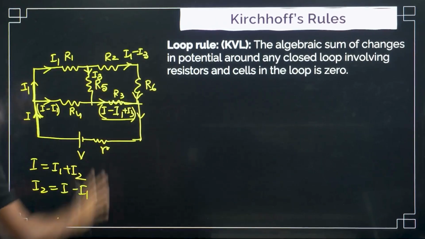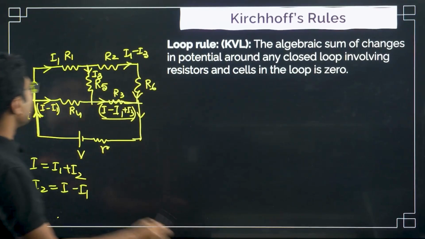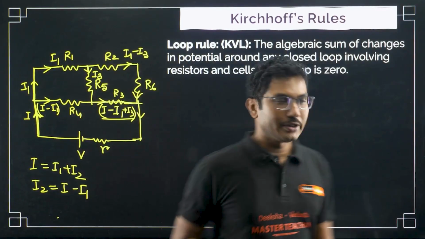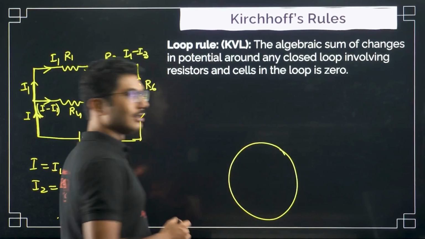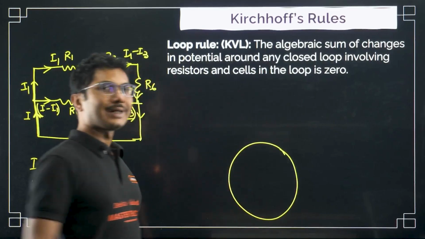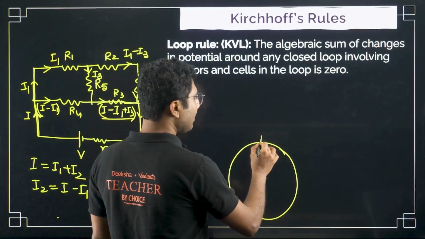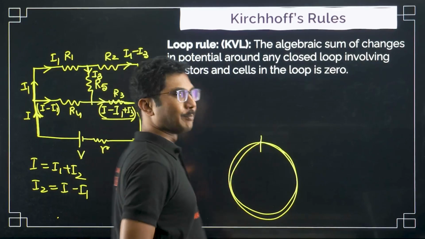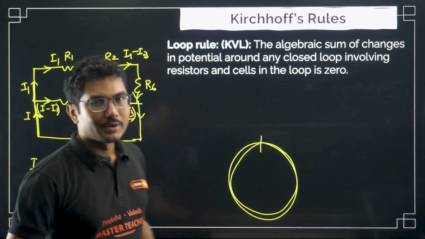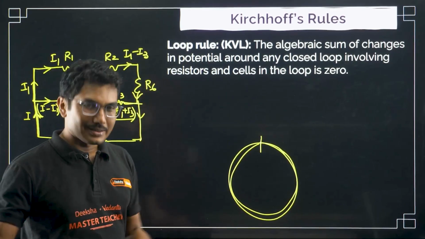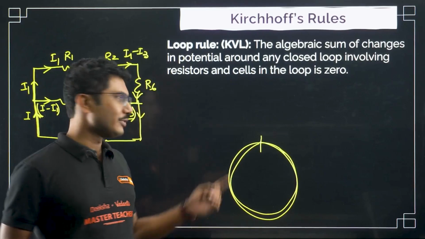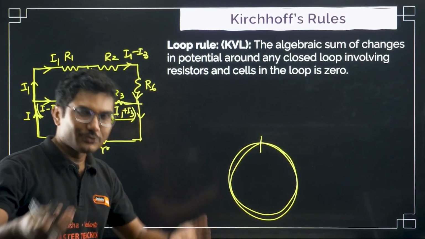Now, what is Kirchhoff's voltage law? Kirchhoff's voltage law says that if you take a loop, what is the meaning of a loop? The first thing that comes into our mind, loop means a circle, right? So what is the beauty about a circle? The beauty about a circle is that its starting point and its ending point are same. So if you start running in a circle, basically we sometimes say we are going in a loop, right? Going in a loop means we are going in circles. That means we are not making any progress. We are only rotating in the circle. So it is also true for you as well.